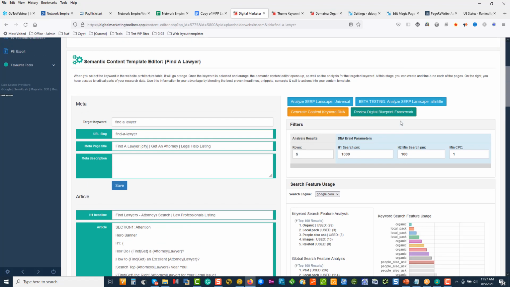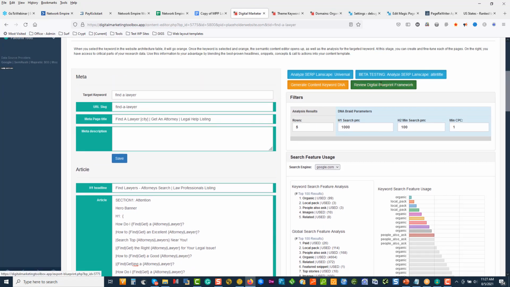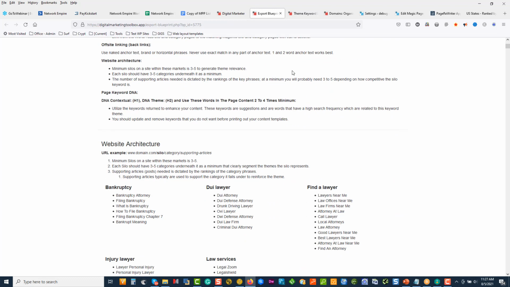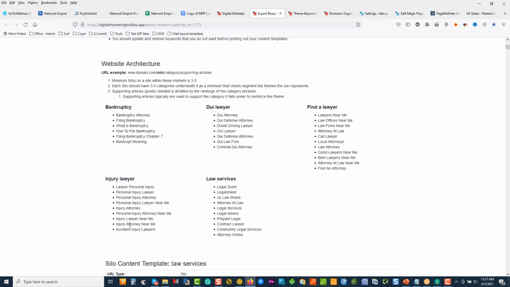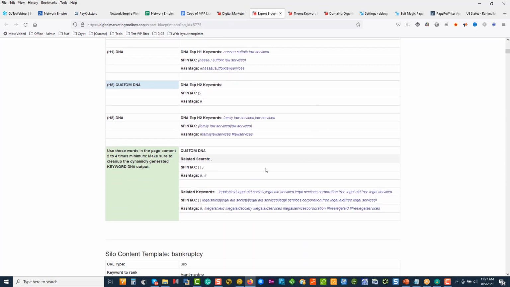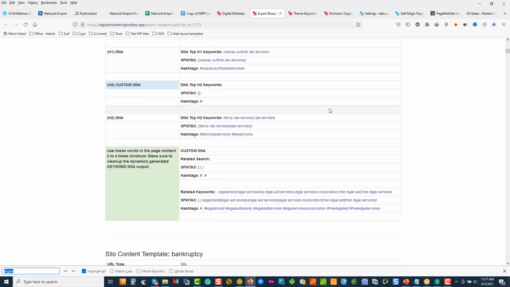So from DMT, we've got most of the information now already. We can review a blueprint to get more ideas. So we can click on that button. And this opens up the entire stack of pages. So every single one of these pages that we're seeing over here, we scroll down page by page, we can go find anything. So if I want to see keywords surrounding attorney, I can go Control F.